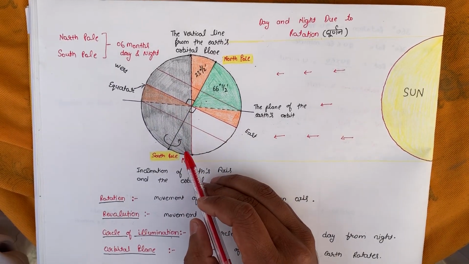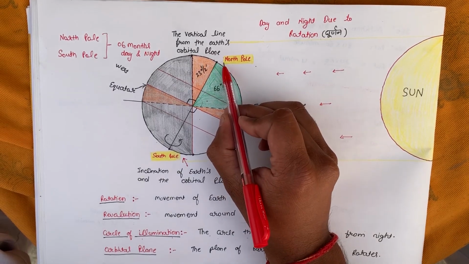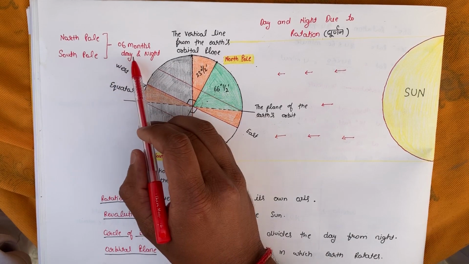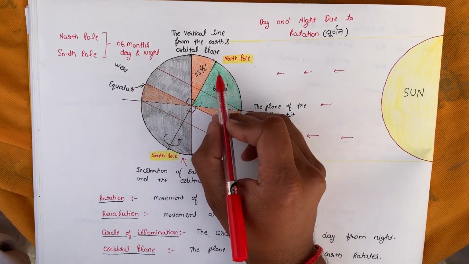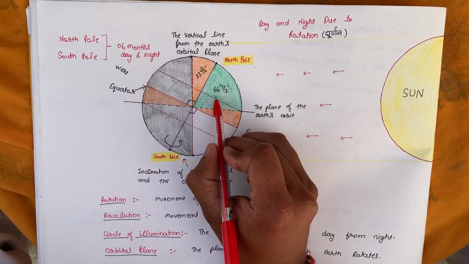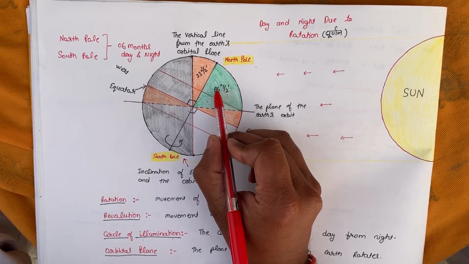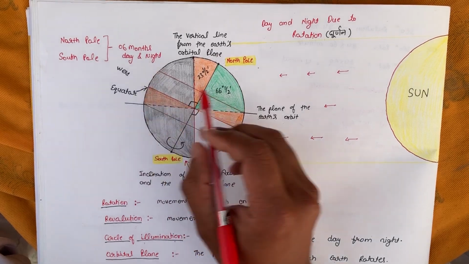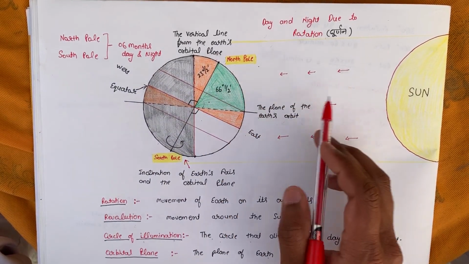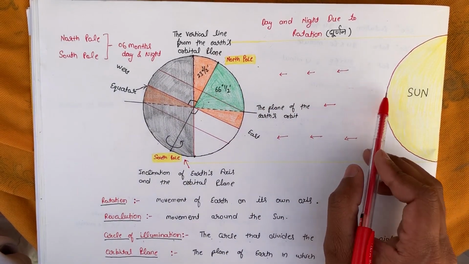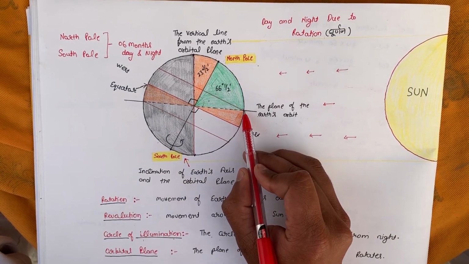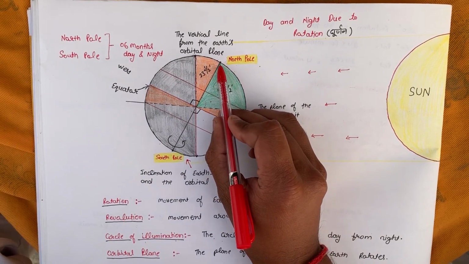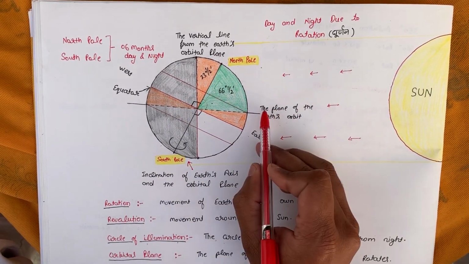Now the question is, why on the north pole or south pole are the day and night 6 months long? The reason is this angle, this 66.5 degree angle, which is responsible for the 6 months of day and 6 months of night. When the sunlight falls on the Tropic of Capricorn, until that time the north pole experiences the maximum amount of heat and light.